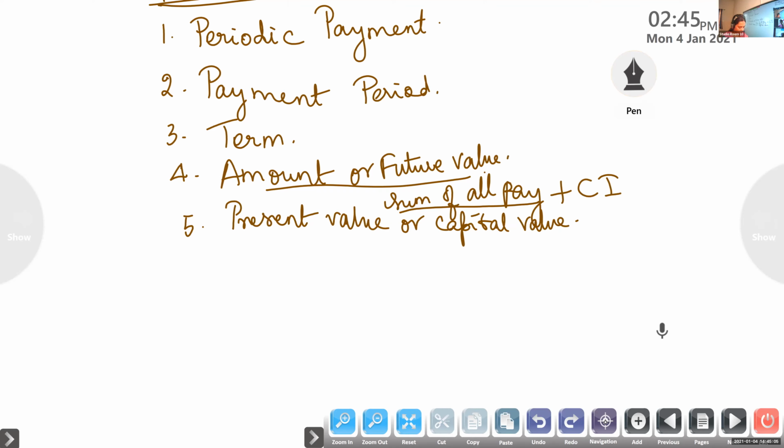Write down: the sum of all present values of all the payments will give the present value or capital value of the annuity.